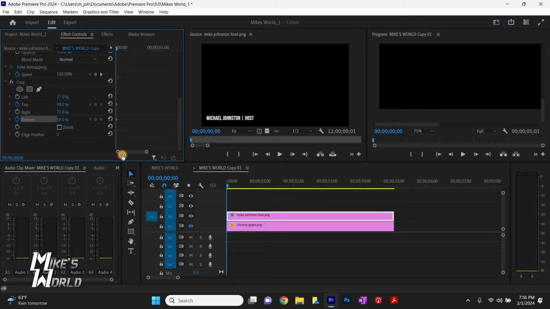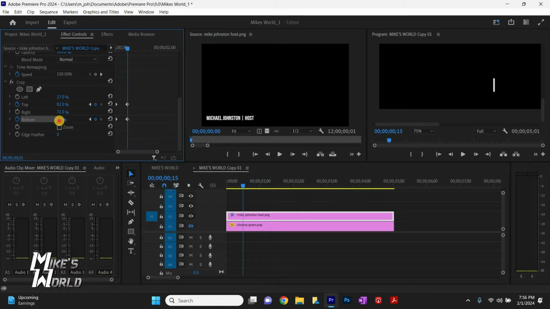keyframe. Zoom in a little bit so we can see our keyframes, and then you have to determine how long you want it to go. So how many frames do you want the vertical line to extend? Obviously, the more frames, the slower it goes. So determine how far you want it and then click a second keyframe. Now go over here and on the second keyframe, go till it just extends to the very top. Do the top and then the bottom.